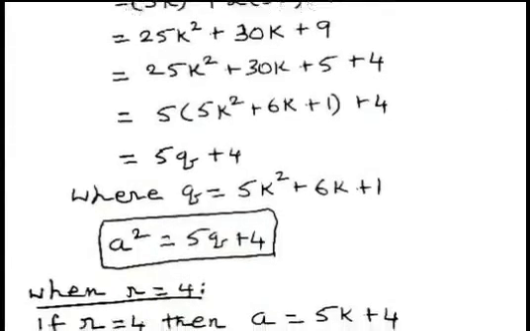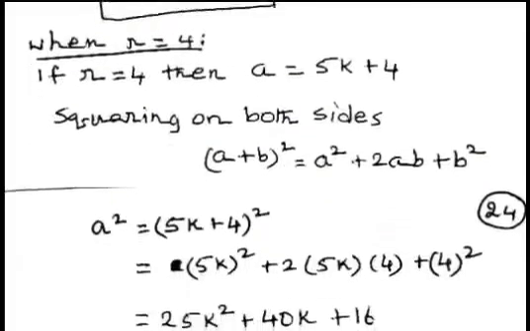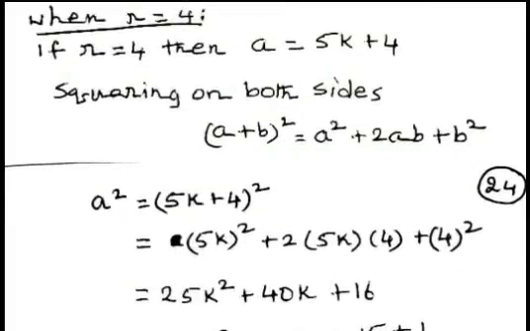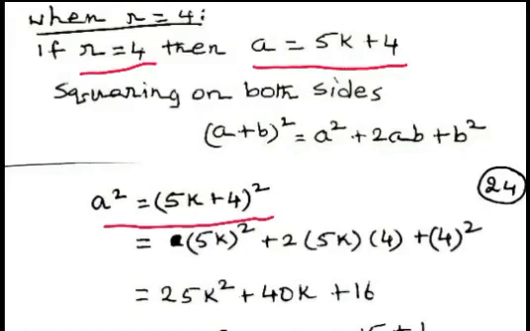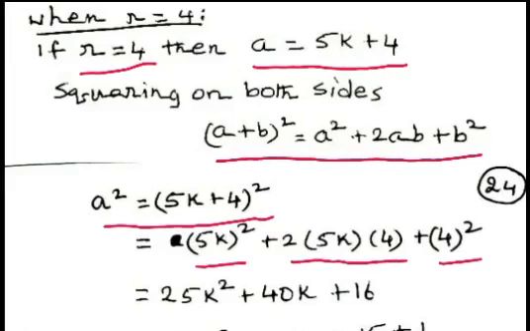Now we consider the case when r equal to 4. When r equal to 4, we can write a equal to 5k plus 4. Squaring on both sides and using the formula a plus b whole square equal to a square plus 2ab plus b square, we can write 5k whole square plus 2 multiplied by 5k multiplied by 4 plus 4 square.